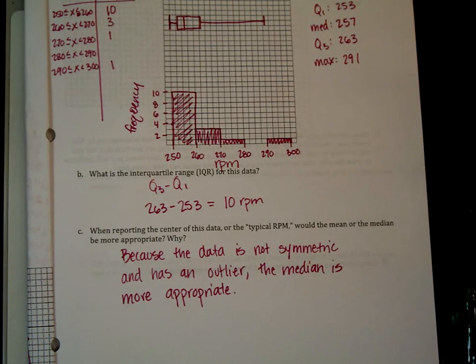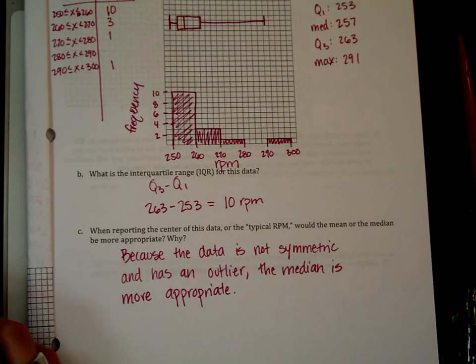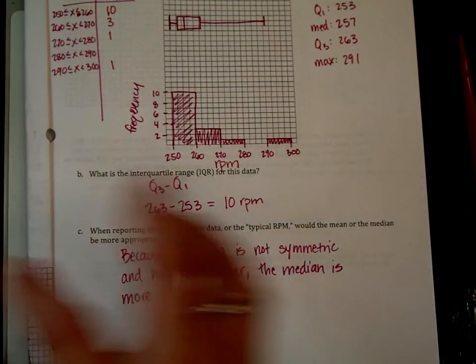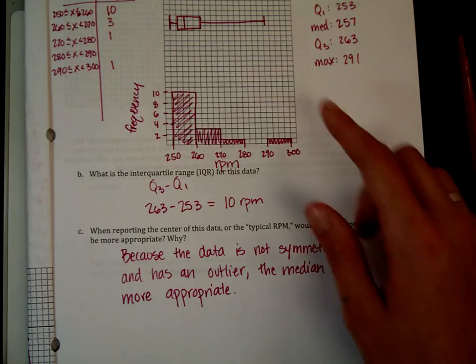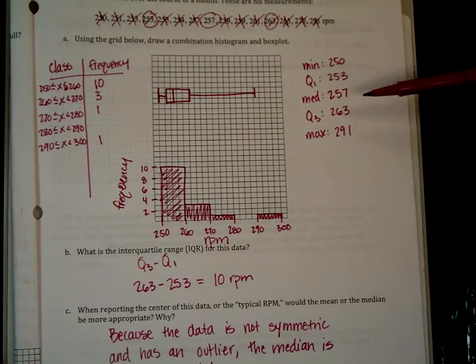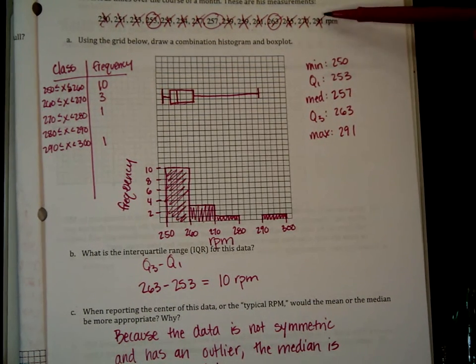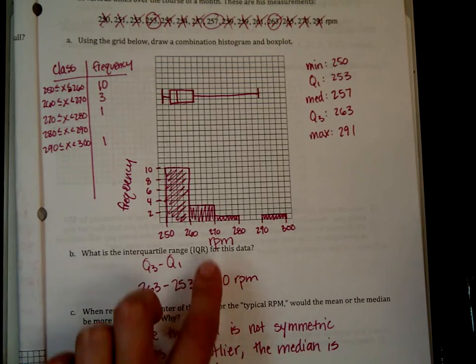Here, we could calculate the mean, and we would see that the mean is probably artificially high. It's probably much higher than the median, because it's going to get pulled higher because of this 291. This outlier is going to pull the mean a lot higher than the rest of this data.